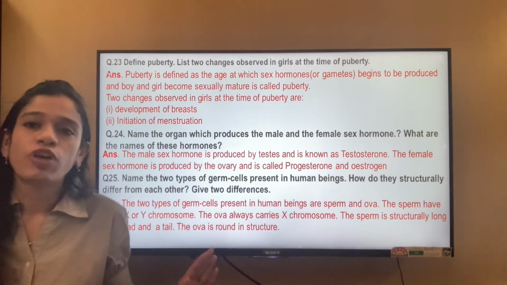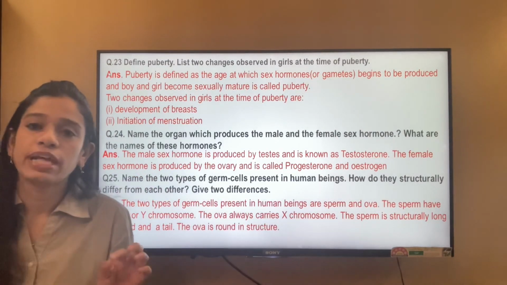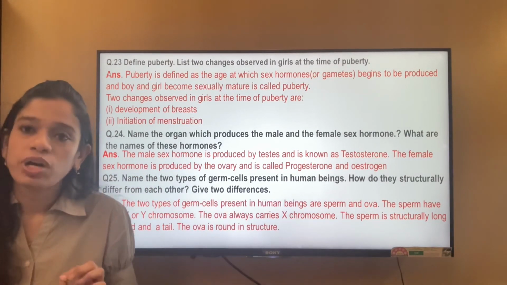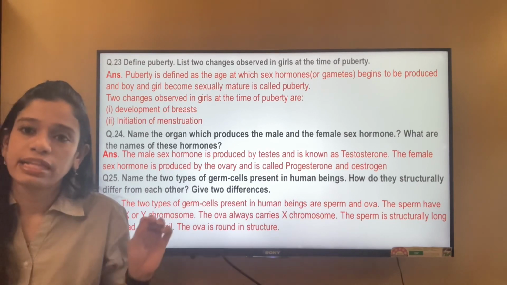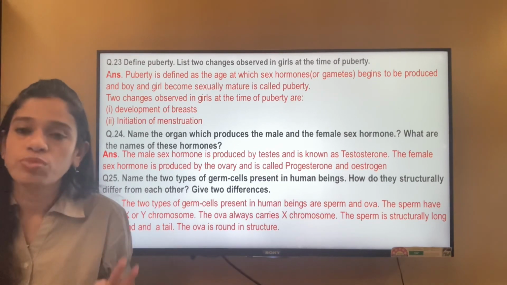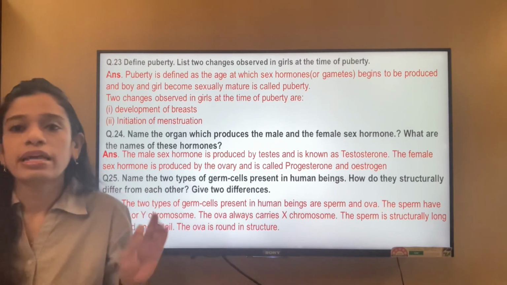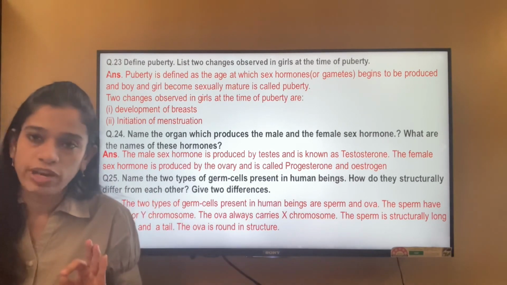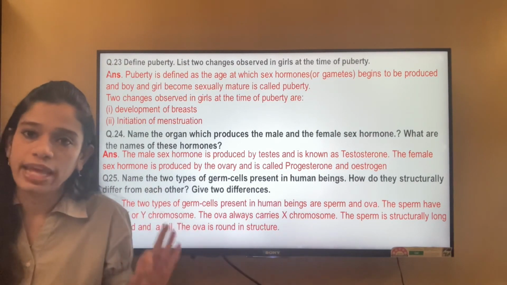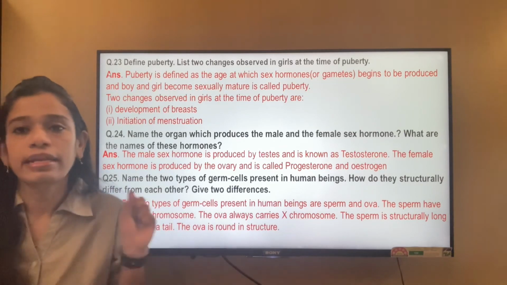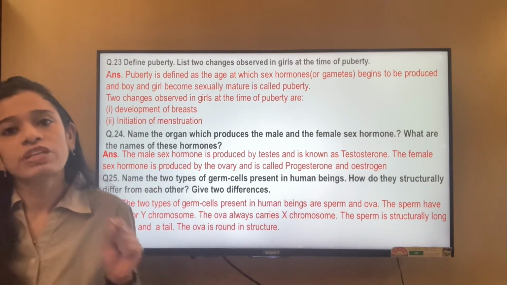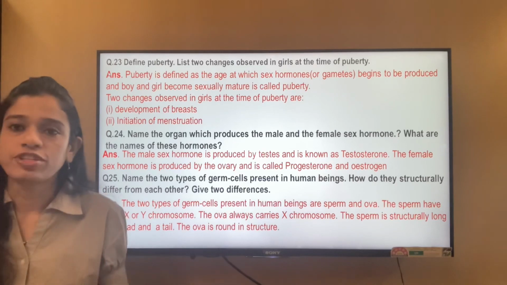One first important point is that a sperm contains either the X or a Y chromosome. They don't contain both of them. They contain either an X chromosome or a Y chromosome, whereas the ovum or the egg will always contain an X chromosome. That is the first difference.